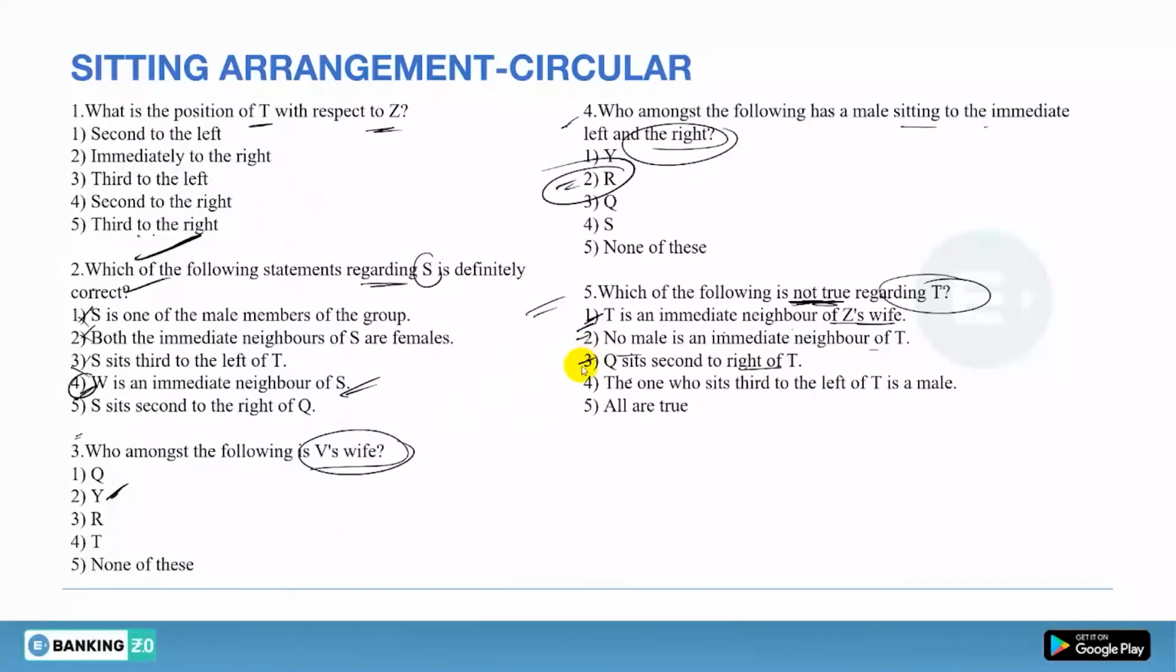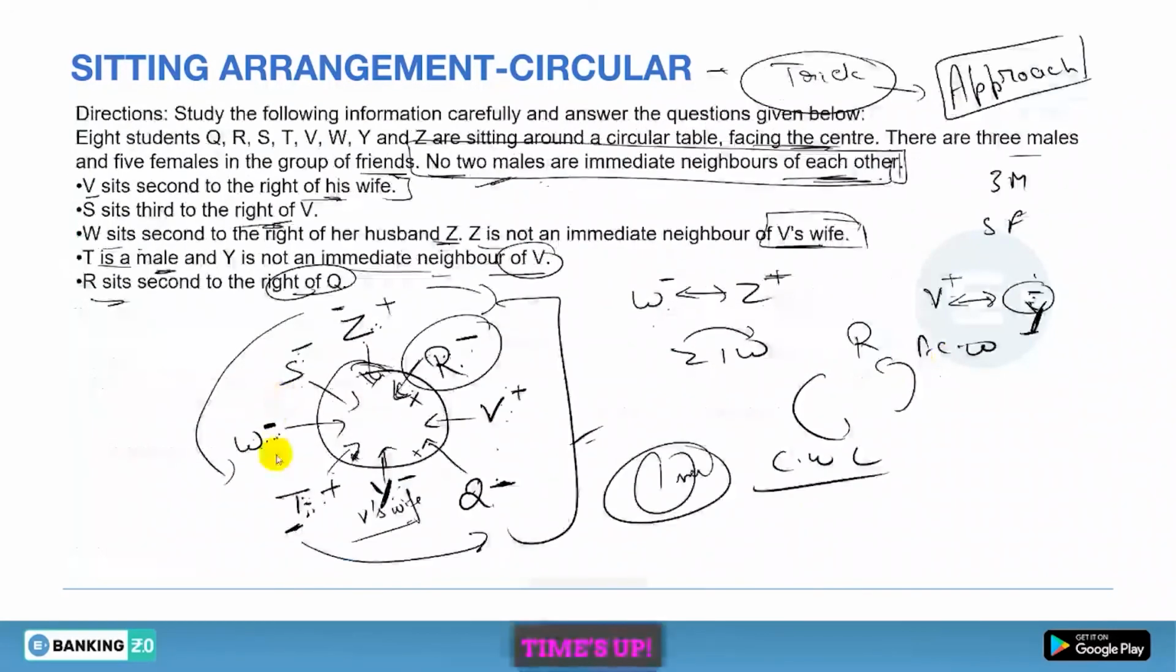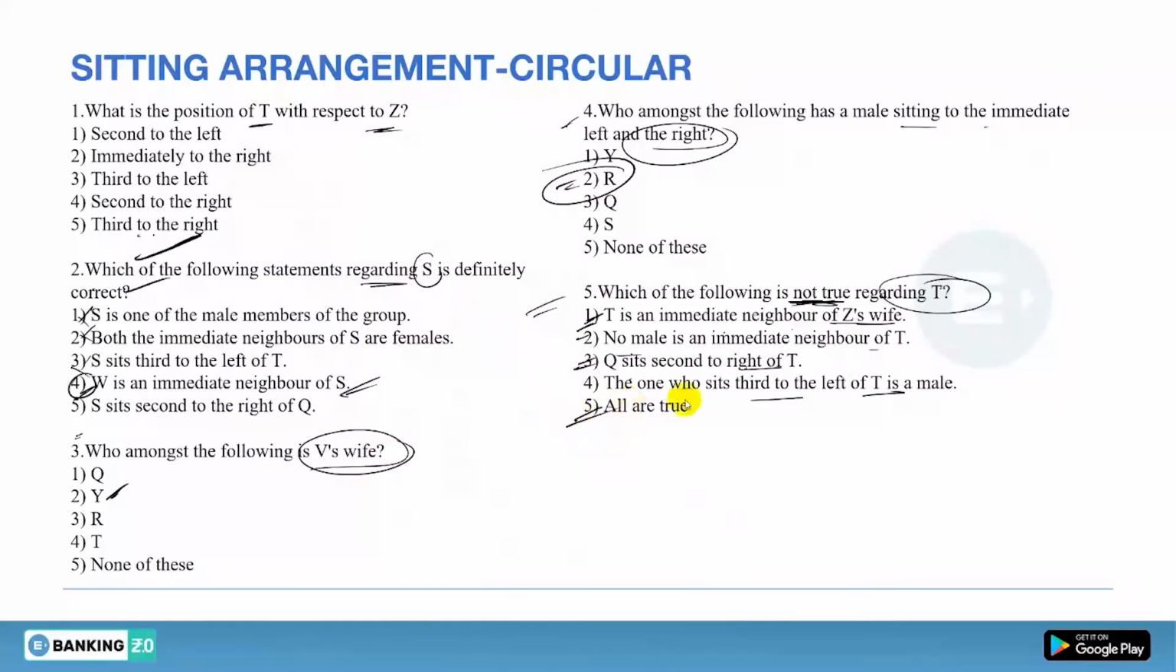So this is also right. Now the one who sits third to the left of T is a male. So third to the left of T. So T is here, 1, 2, 3. That is Z. So it is also male. So all are true. Answer will be all are true. Clear or not? Done? Okay. So this was the question that we have done.